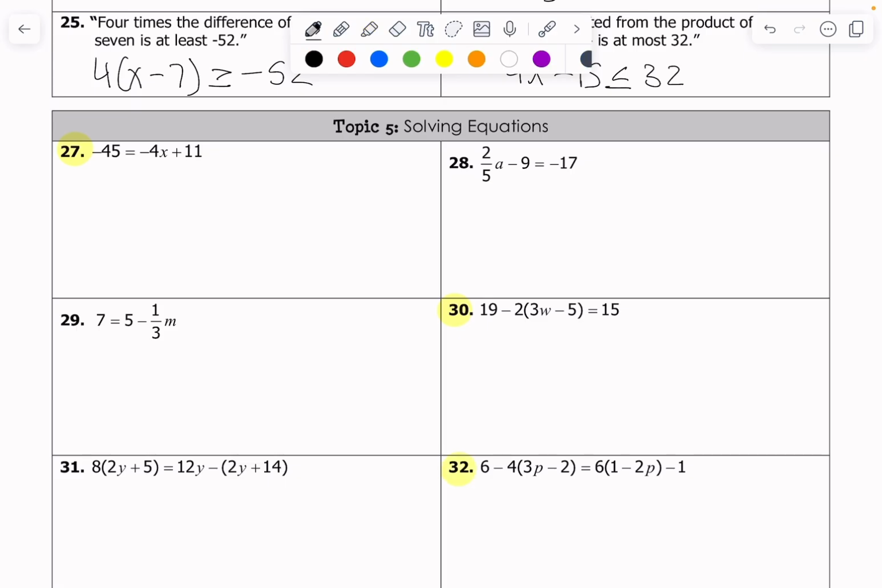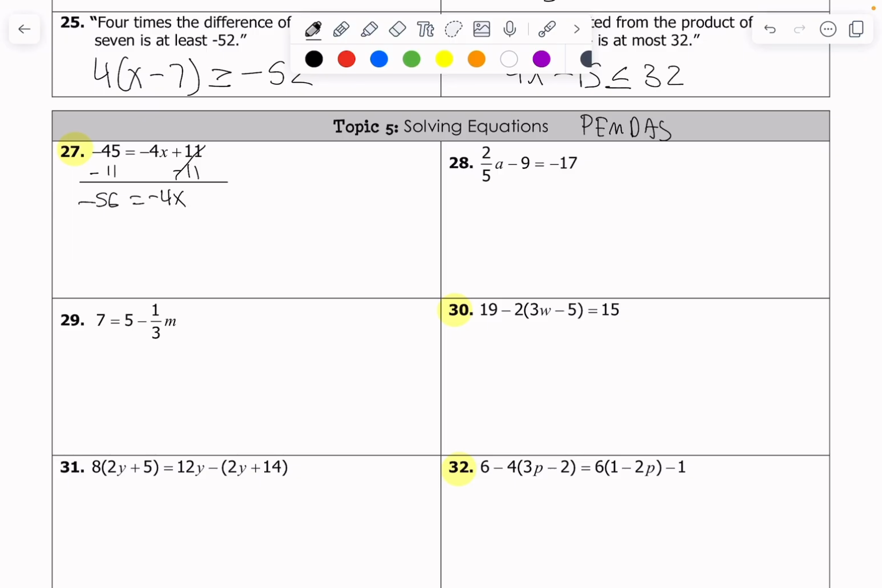Okay. So 27, starting off strong, our goal is to always isolate our variable. And to do that, we are going to use what I like to think of as reverse PEMDAS. So take PEMDAS and do the opposite first. Can I add or subtract? Of course we can. Let's subtract 11 from both sides. When I do that, the 11s go away. Negative 45 minus a negative 11 is a negative 56, and that's equal to negative 4x.